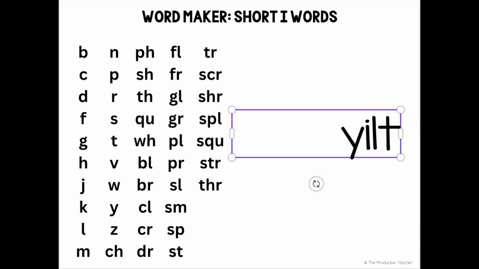Yilt, yilt is not a word. Zilt, zilt is not a word. Chilt, chilt is not a word. Filt, filt is not a word. Shilt, shilt is not a word. Thilt, thilt is not a word. Quilt, quilt is a word. Wilt, spelled like this, wilt is not a word.